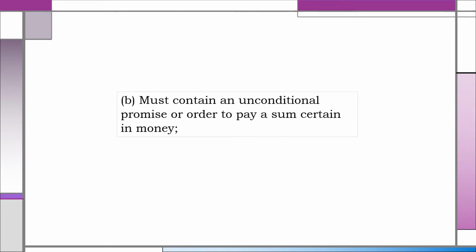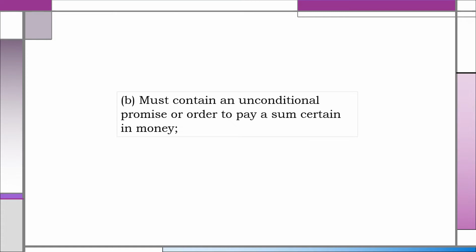The second requirement of negotiability is that the instrument must contain an unconditional promise or order to pay a sum certain in money. A promissory note contains a promise to pay, and a bill of exchange contains an order to pay. The phrase unconditional promise refers to promissory notes, and the phrase unconditional order refers to bills of exchange and checks. The only permissible promise or order in a negotiable instrument is to pay a sum of money, and any other promise or order negates negotiability.